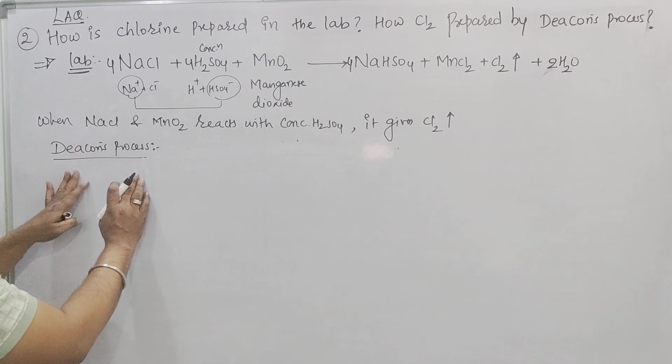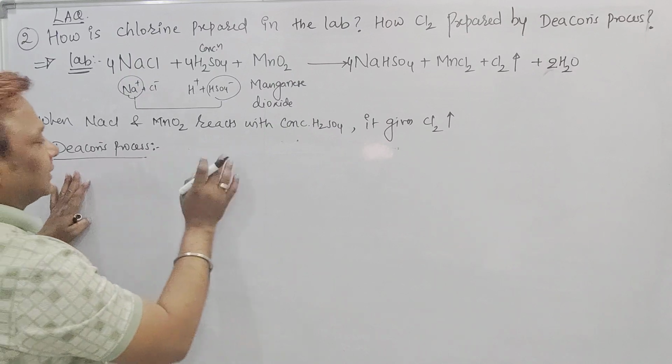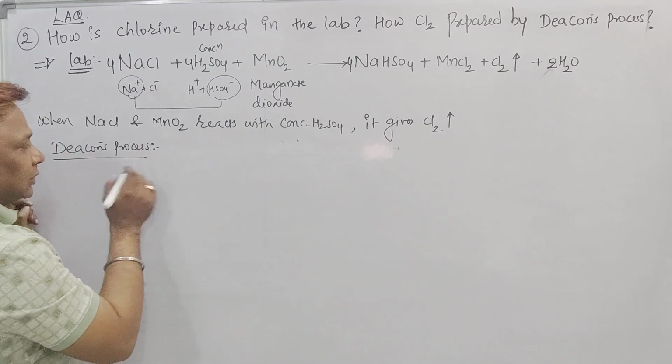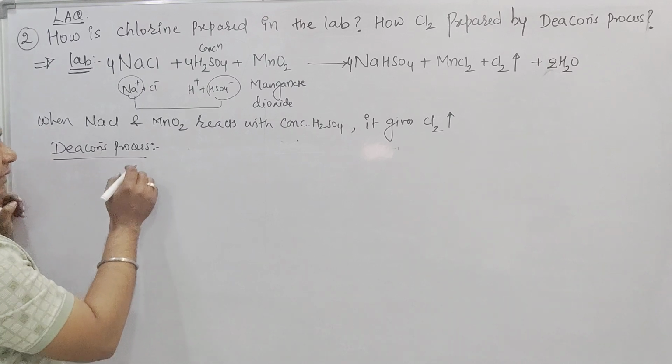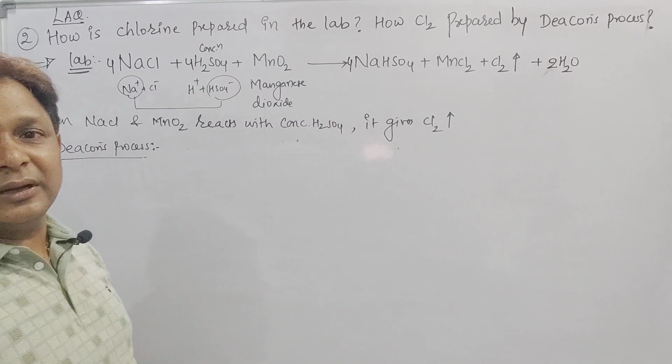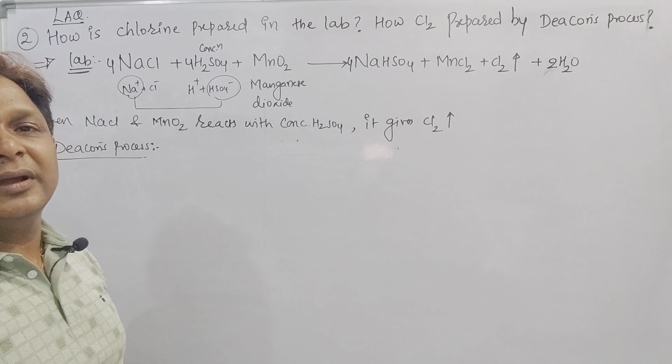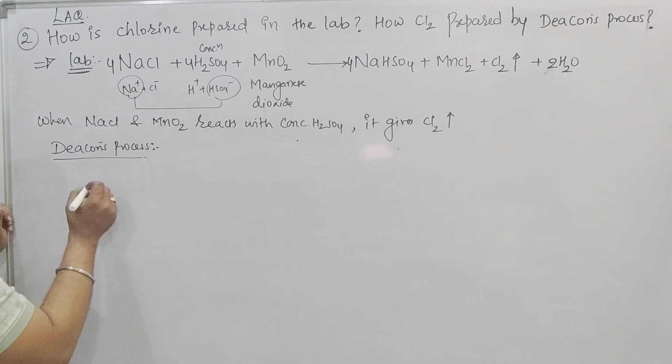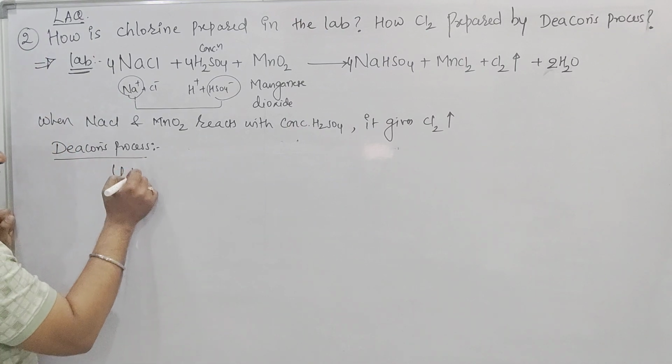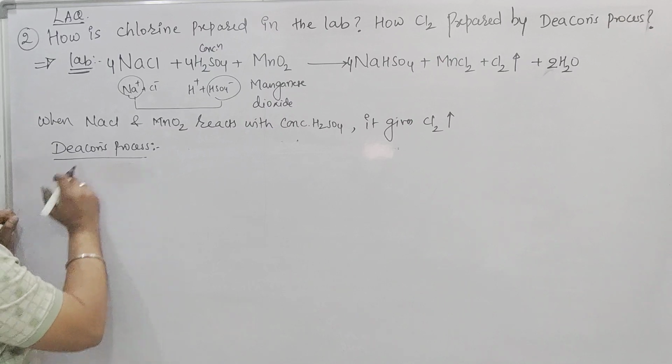But another is the Deacon process. By this process, how to prepare chlorine? Chlorine can be prepared by the oxidation of HCl gas. I will take the HCl gas here.